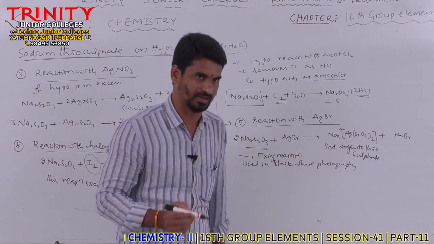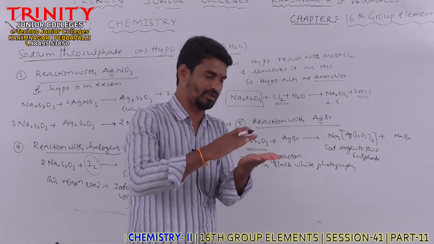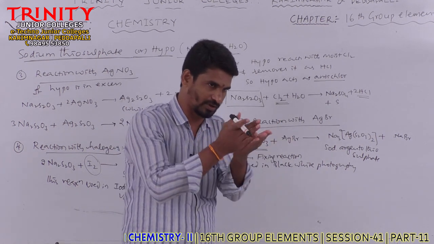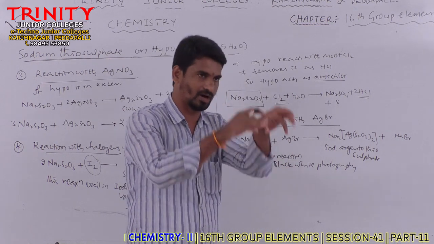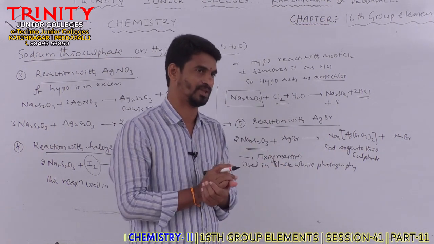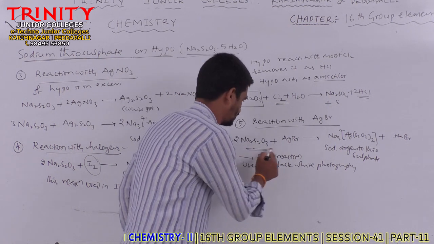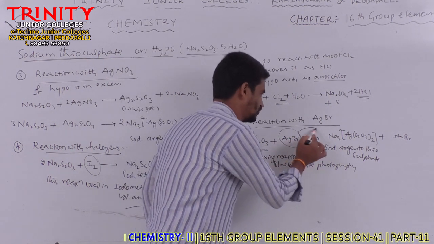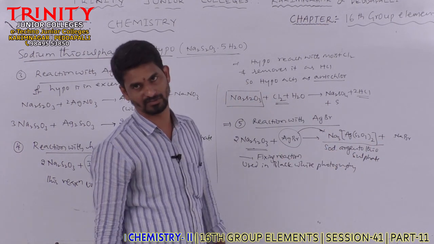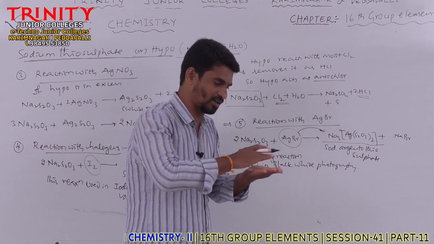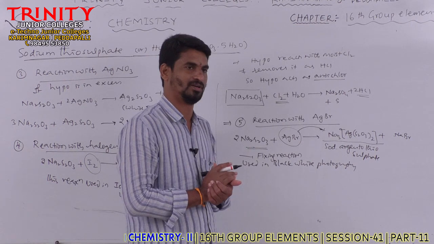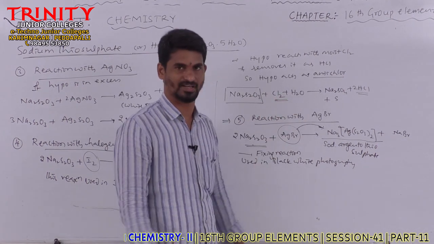While developing the black and white photographic film, when the film is soaked in hypo solution, hypo reacts with the silver bromide and removes it in the form of a soluble complex. Due to this, the unreacted silver bromide present on the photographic film can be removed. This reaction is called the fixing reaction.